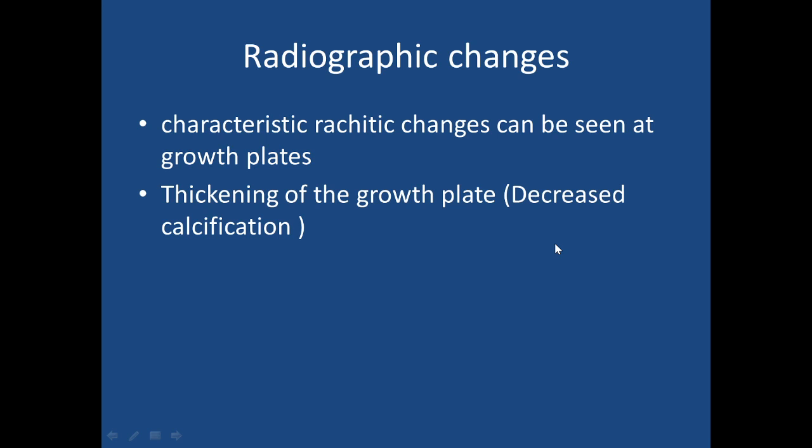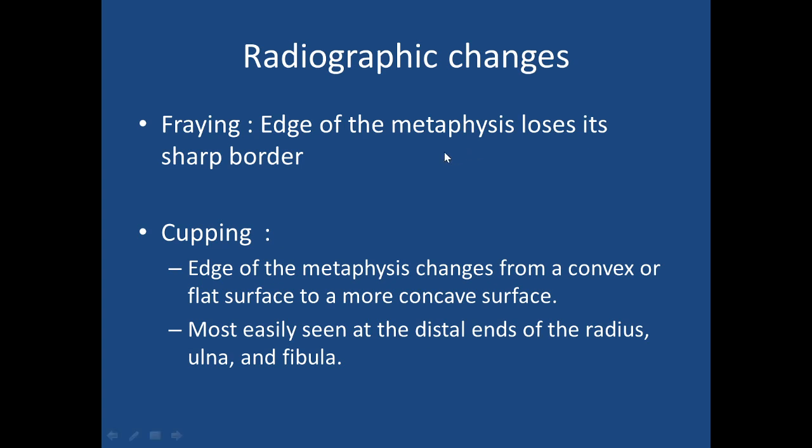Now what are the radiographic changes we see in the X-ray of rickets? The characteristic changes can be seen at the growth plates, and thickening of the growth plate is due to decreased calcium deposition or calcification.